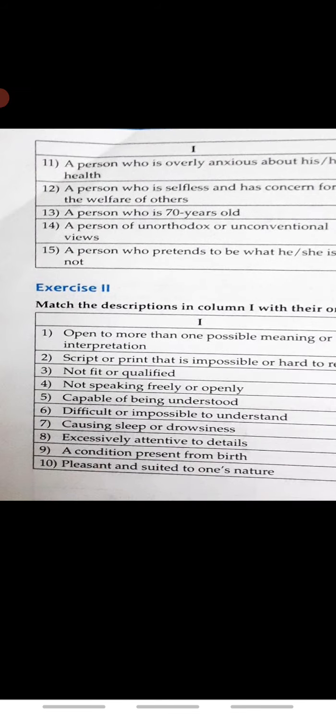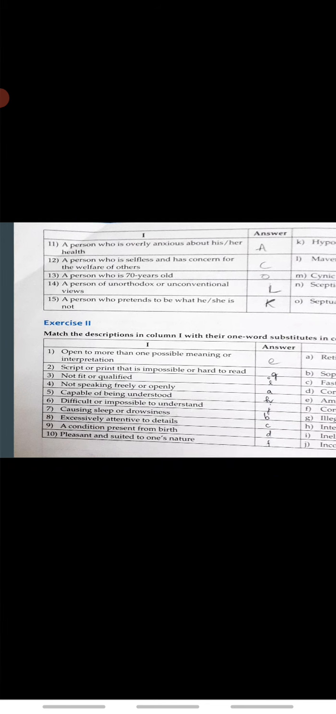Now we are going to see page number 154, on the next page. A person who is overly anxious about his or her health, that too over-worried or over-conscious, is called a valetudinarian. The answer is on page number 153.